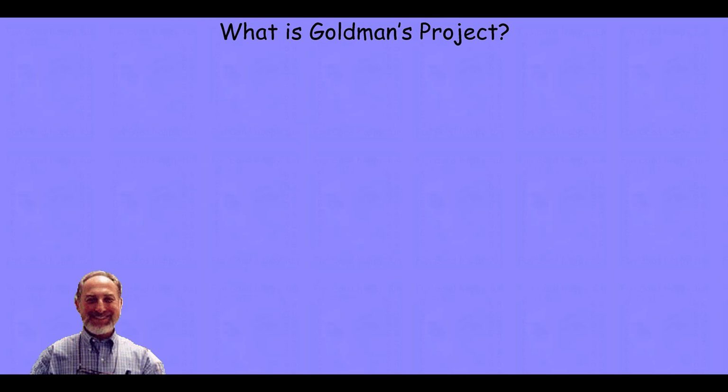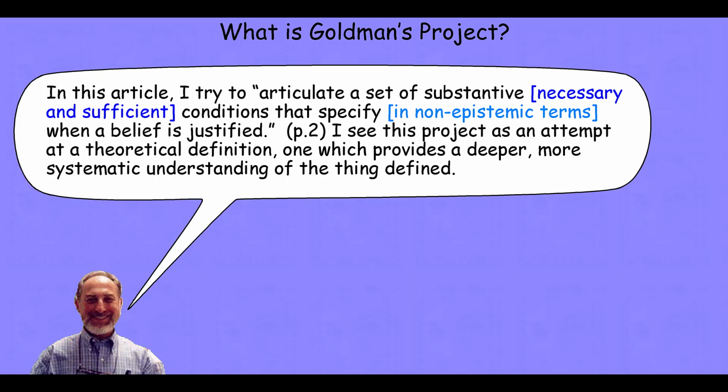Let's look then at Goldman's project. Goldman tells us that he is trying to articulate a substantive, and by which I think he means at least necessary and probably sufficient, set of conditions that specify in non-epistemic terms when a belief is justified. Now, he sees this project as an attempt at a theoretical definition, one which poses a deeper and more systematic understanding of the thing defined.